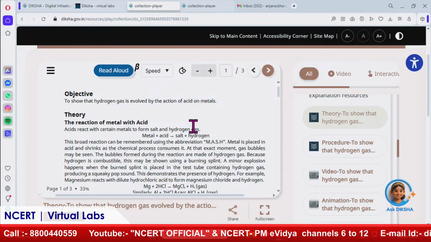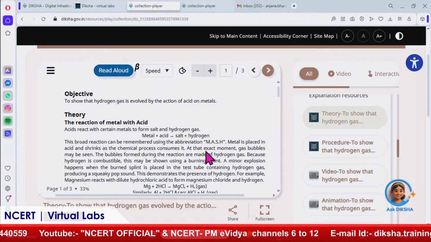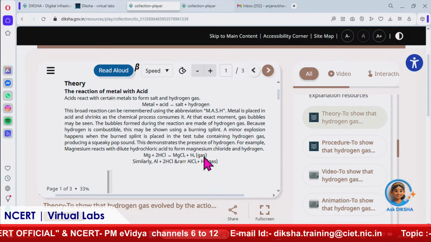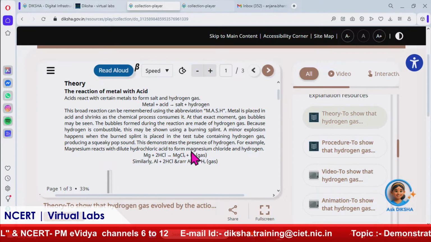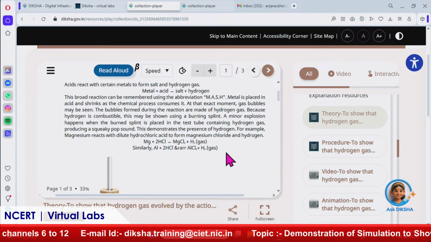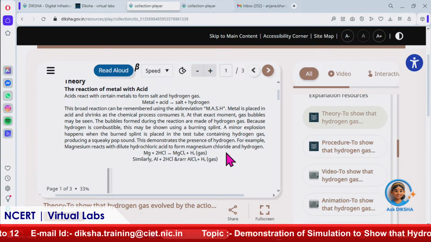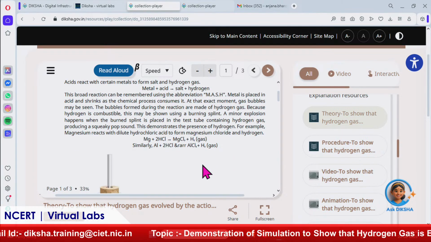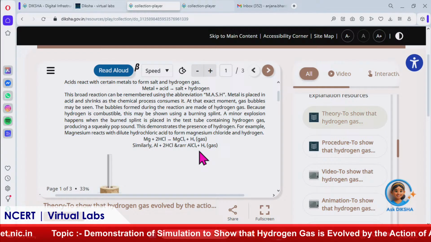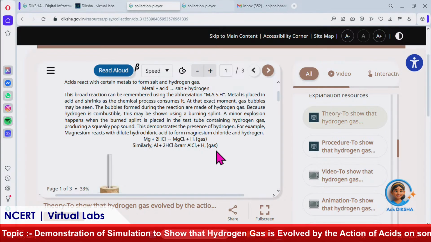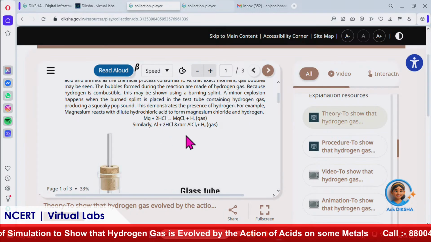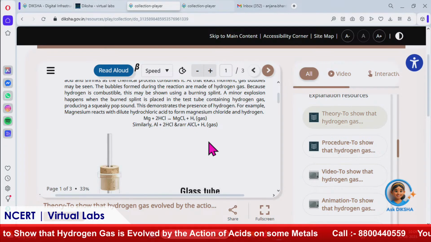Now, the objective is to show that hydrogen gas is evolved by the action of acid on metals. Here, the acid reacts with metal and gives salt plus hydrogen. This we can remember by the abbreviation MASH: M for metal, A for acid, S for salt and H for hydrogen. Only the metals which are above hydrogen can displace the hydrogen. That hydrogen ion which is displaced from hydrochloric acid gains electrons and forms hydrogen gas. For example, here the metal taken is magnesium: Mg plus 2HCl gives MgCl2, that is magnesium chloride, plus H2 gas.